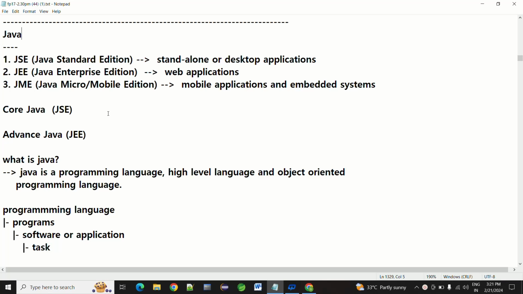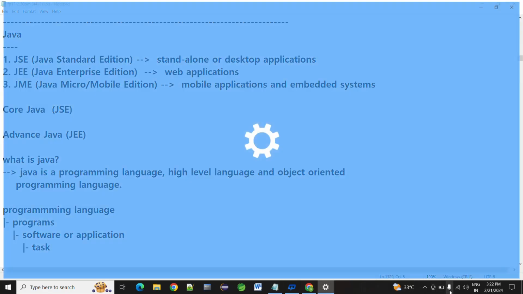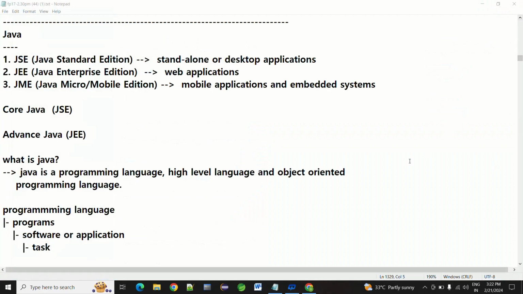By using Java we communicate and interact with the computer. For example, to communicate with your friend, one language is required. In the same way, to communicate with a computer, one language is required, either Java, C, Python, C++, anything. So we are learning Java.